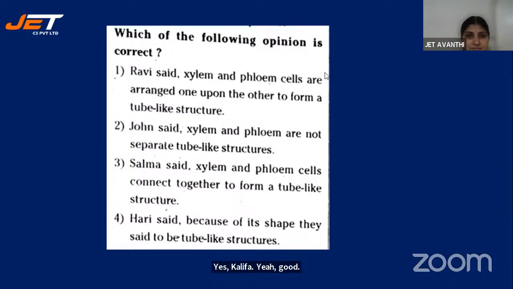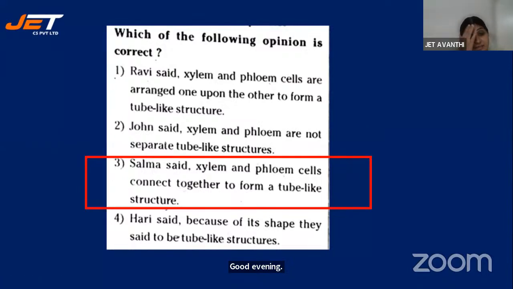Good, children. Yes. The answer is the third one. Both xylem and phloem cells will be connected together to form a tube-like structure so that the complete transportation will be happening without any break. There's a continuous passage, a continuous transport of water and minerals as well as the food molecules from the point of synthesis to all the plant cells.